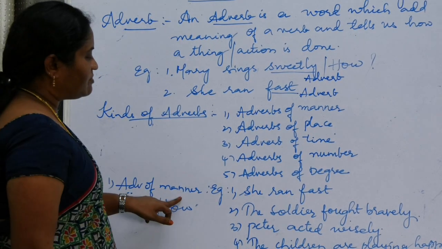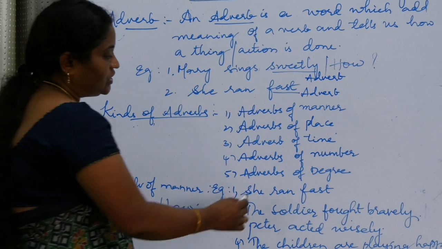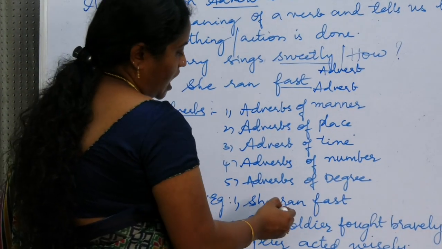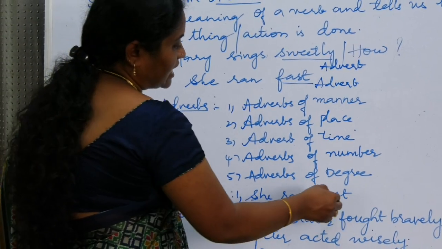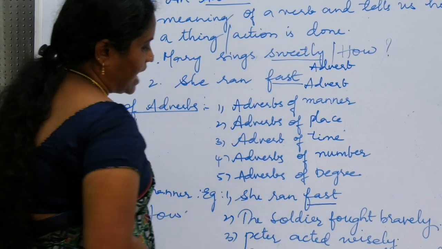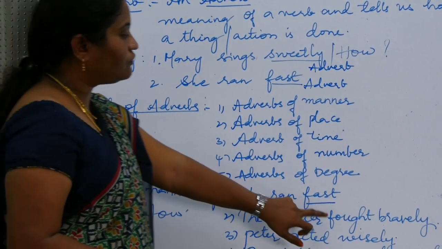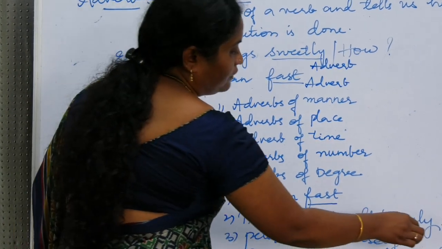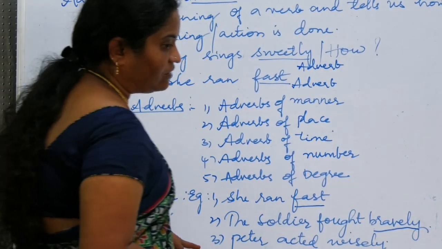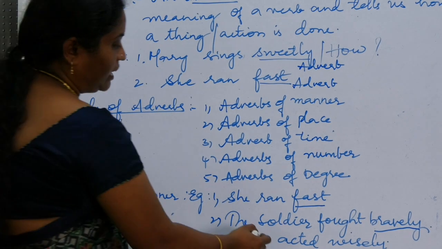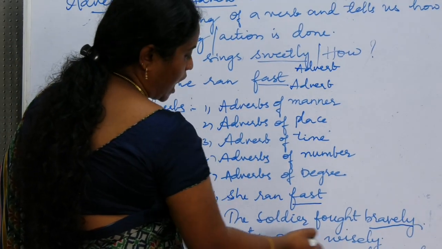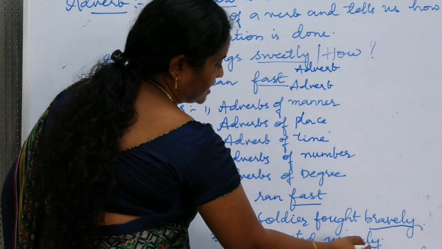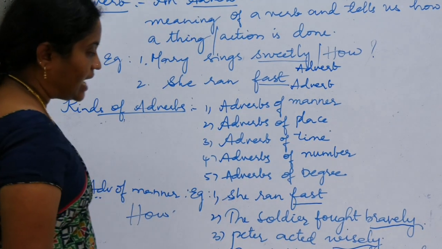Okay, so adverbs of manner. Examples, see here. She ran fast. How she ran? How she is running? Fast. Fast is an adverb. The soldier fought bravely. How the soldier fought? He fought bravely. Bravely is an adverb. Peter acted wisely. How Peter acted? Wisely. Wisely is an adverb.